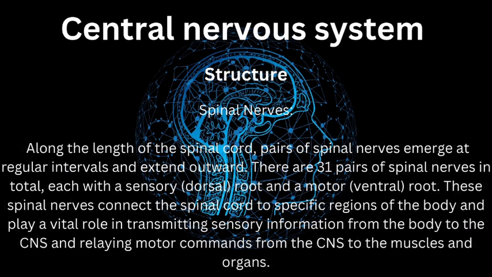Third, spinal nerves. Along the length of the spinal cord, pairs of spinal nerves emerge at regular intervals and extend outward. There are 31 pairs of spinal nerves in total, each with a sensory (dorsal) root and a motor (ventral) root. These spinal nerves connect the spinal cord to specific regions of the body and play a vital role in transmitting sensory information from the body to the CNS and relaying motor commands from the CNS to the muscles and organs.